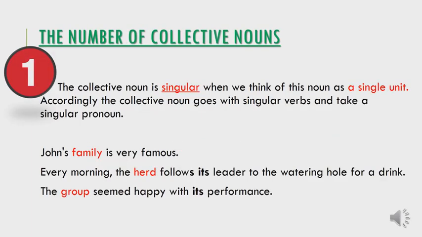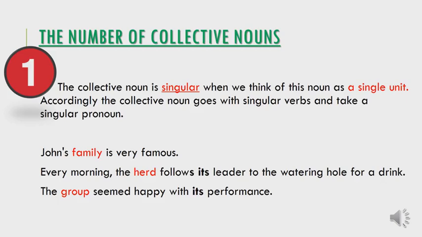Regarding the number of the collective nouns, the collective nouns can be singular or plural. Collective nouns like family, herd, group, team, gang, fleet, etc. Each one of them can be singular and can be plural with the same form. The first case is that the collective noun is singular.